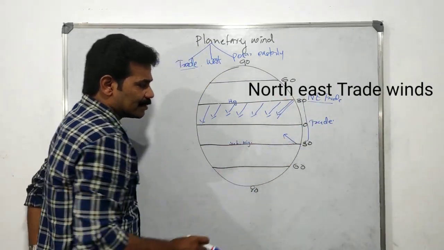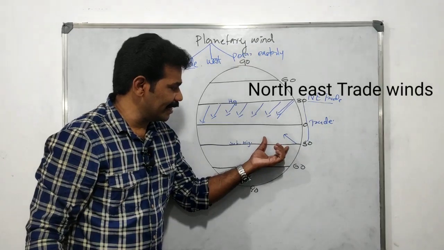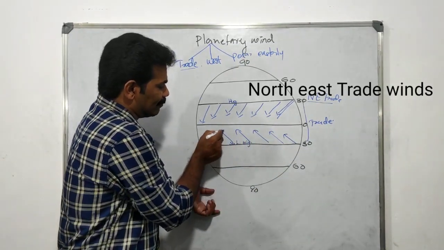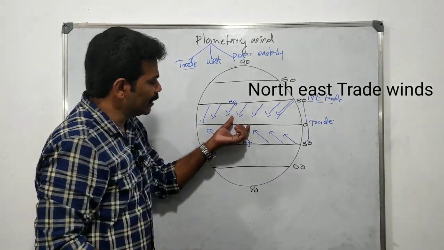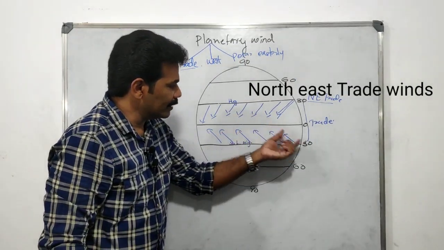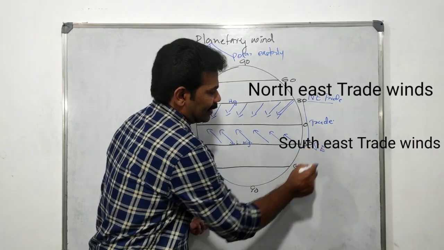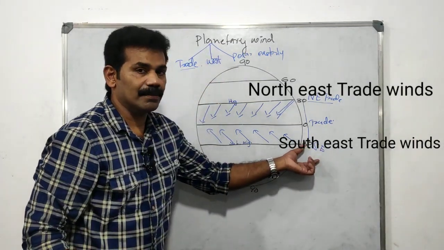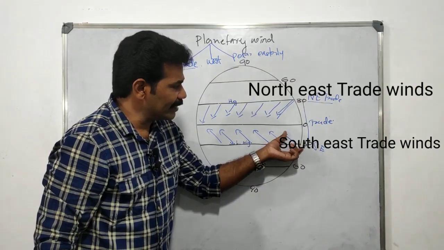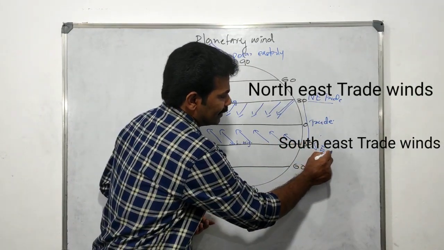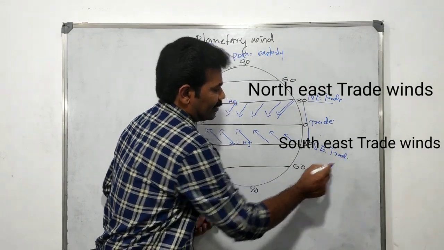Then in the southern hemisphere, we can see the trade wind blows from the 30-degree subtropical high pressure belt to the equatorial low pressure belt. It comes from the southeast direction of the southern hemisphere. So this trade wind is known as the southeast trade wind.